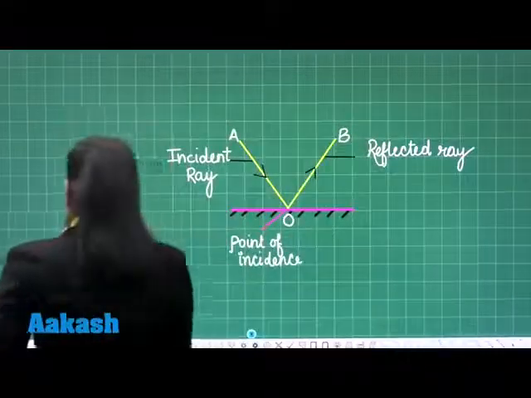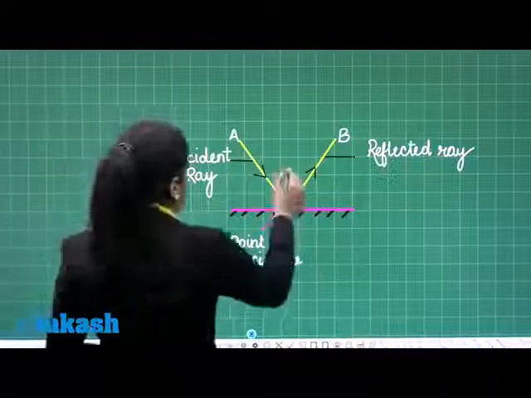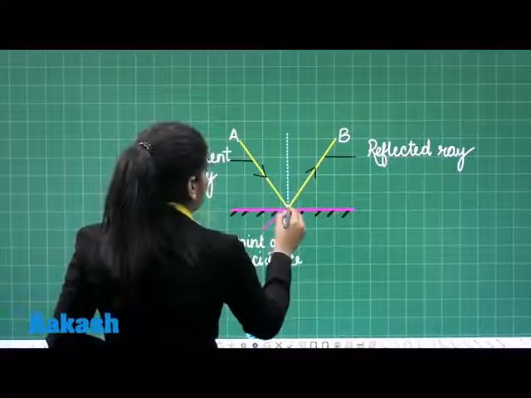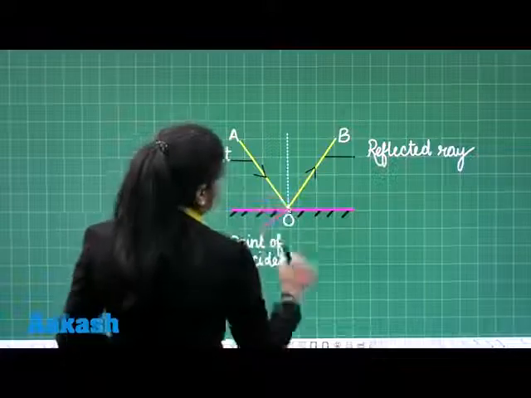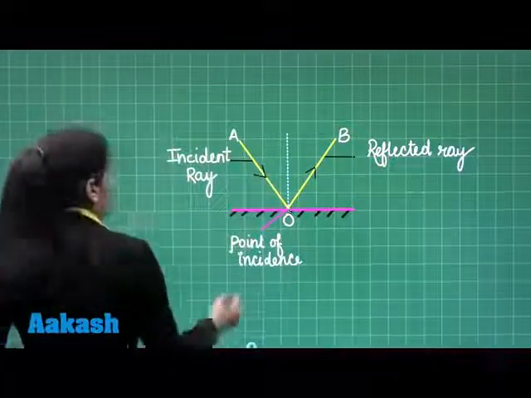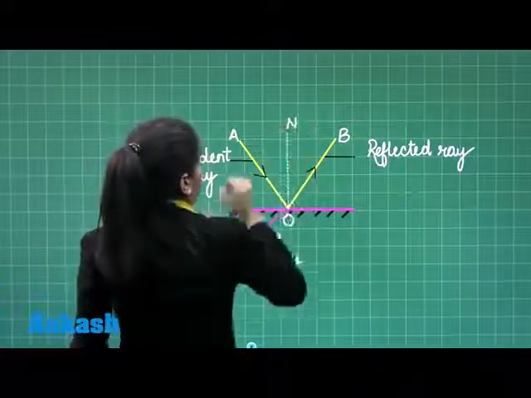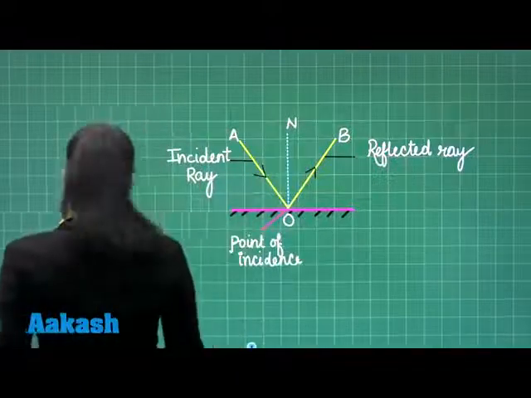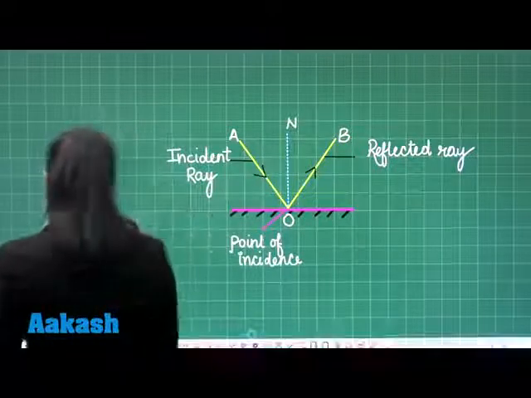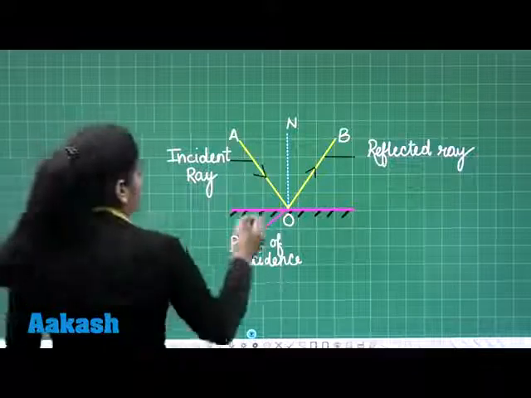So here I am going to draw a perpendicular at the point of incidence. So student, this is the normal ON, and I am going to write here that it's our normal.